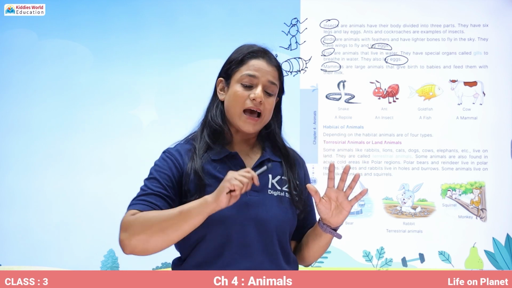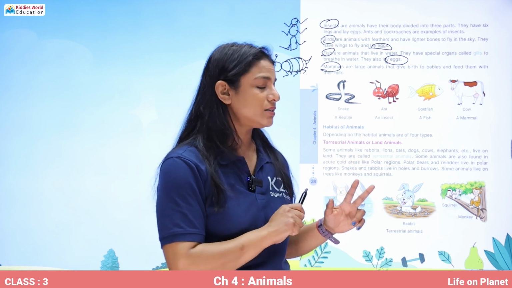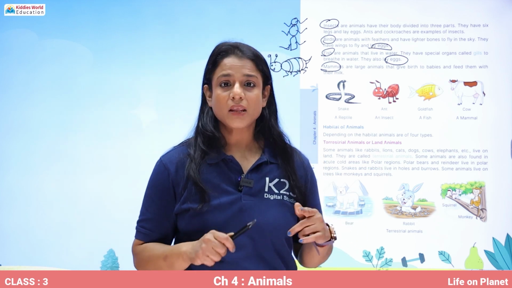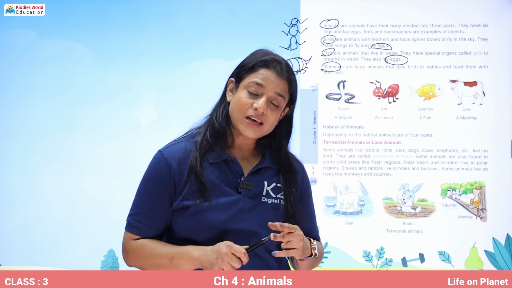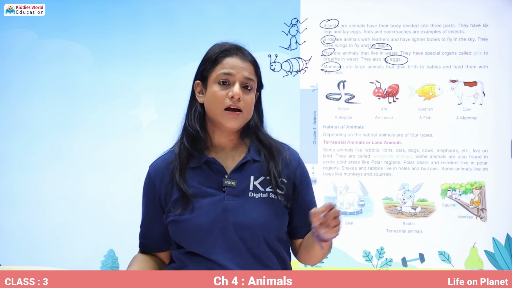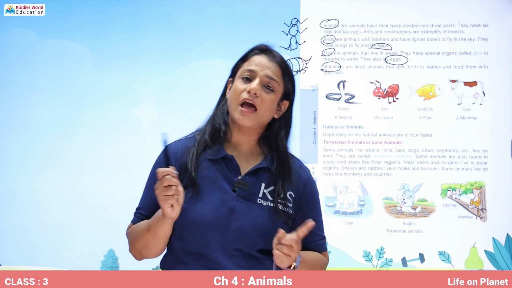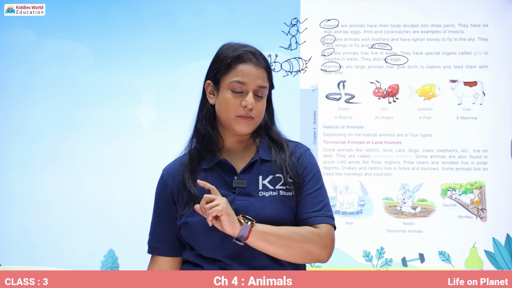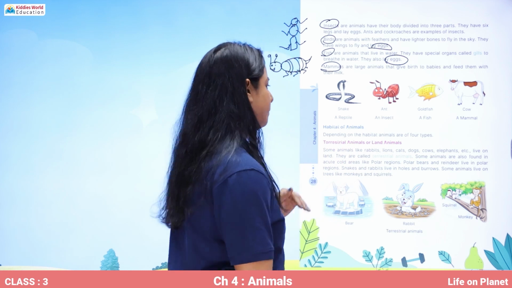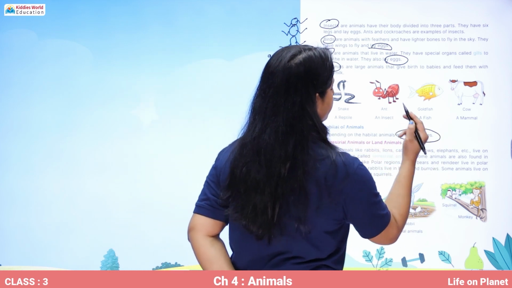The animals that live on land are called terrestrial animals. Animals that live in air are called aerial animals. And the animals that live in water are called aquatic animals. But there are a few animals that can live both in water and on land, and they are called amphibians. So, we will read about all of them one by one. Depending on the habitat, animals are of 4 types.